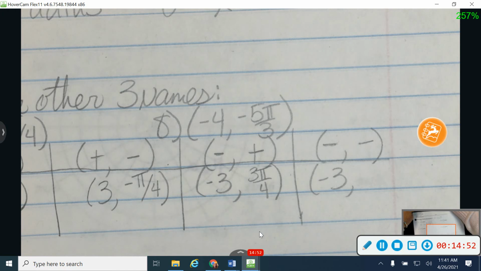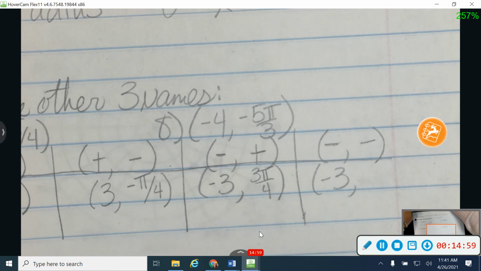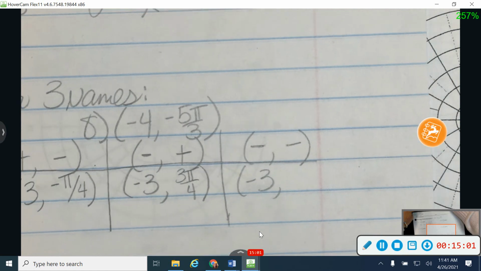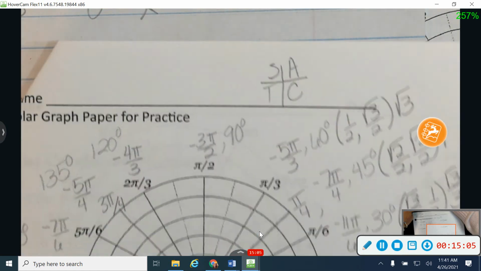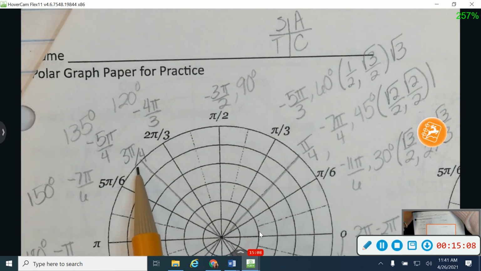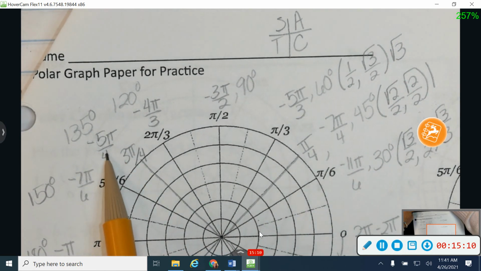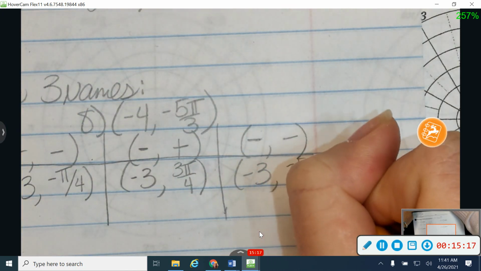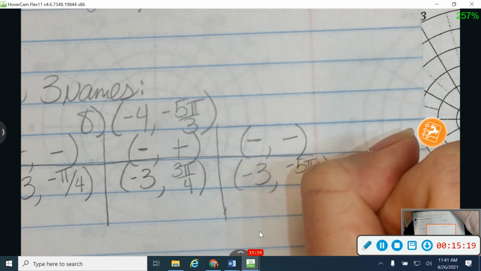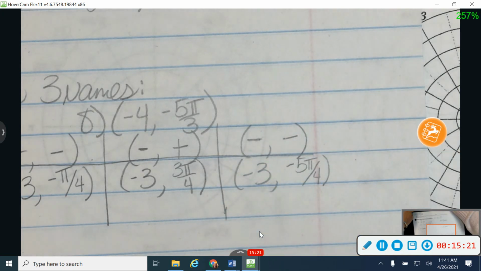Now look at your little cheat sheet graph. What's the negative angle name for 3 pi over 4? Get your graph. That's right. Yeah, good. Right here. So 3 pi over 4 is the same thing as negative 5 pi over 4. So my negative angle will be negative 5 pi over 4. Again, they'll all be some version of pi over 4.